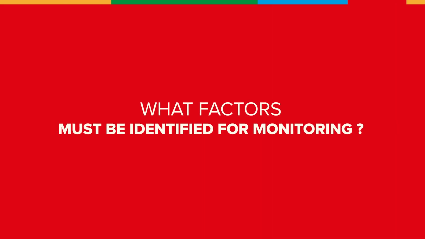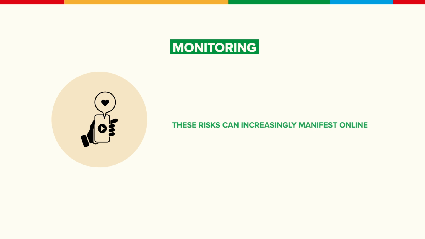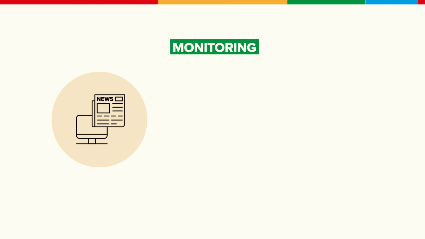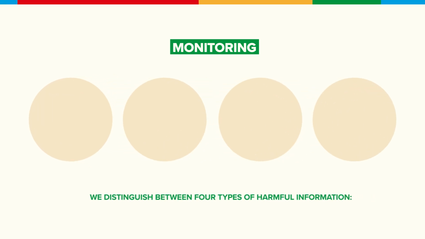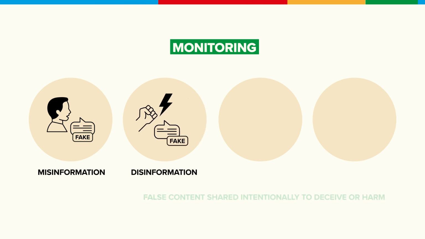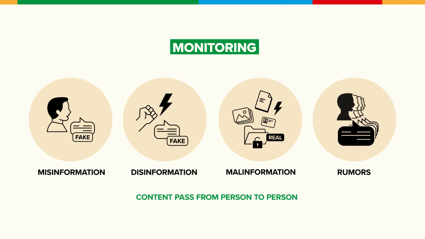What factors must be identified for monitoring? With the rise of social media, these risks can increasingly manifest online, though they often spread through a mix of digital and offline channels. We distinguish between 4 types of harmful information: misinformation, false content shared without intent to harm; disinformation, false content shared intentionally to deceive or harm; malinformation, true content used to cause harm, like leaks or doxing; rumors, content passed from person to person;